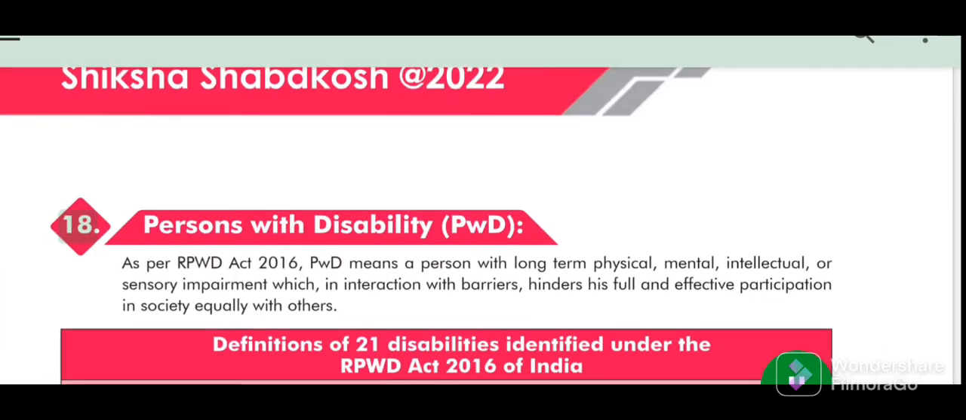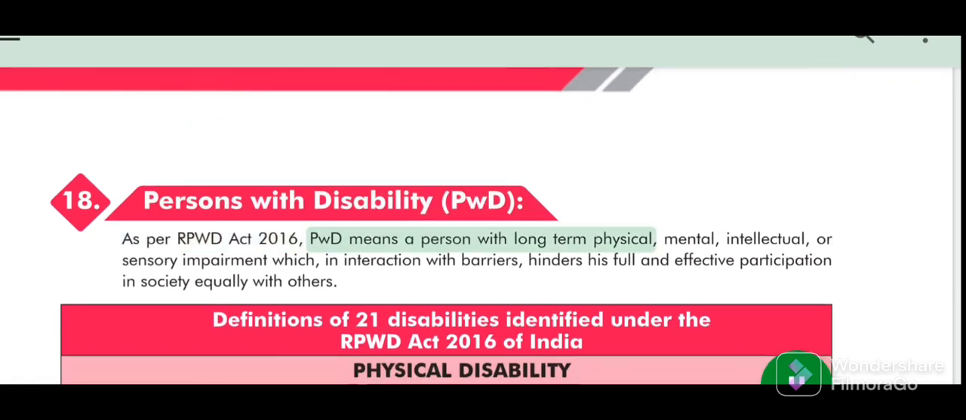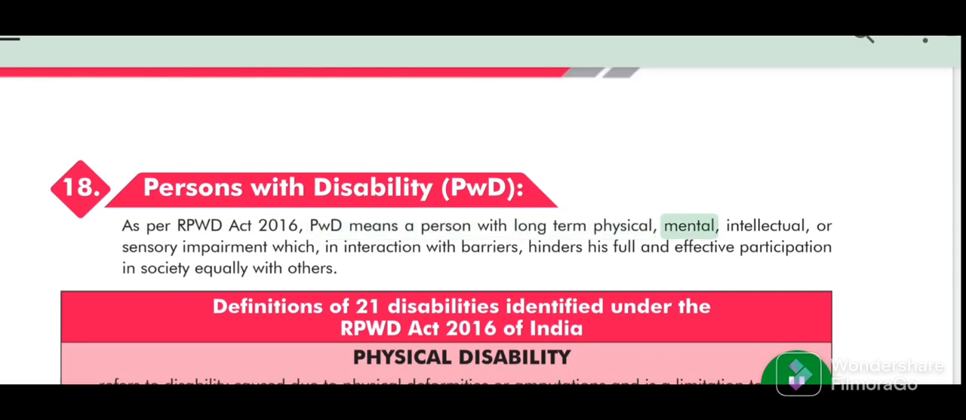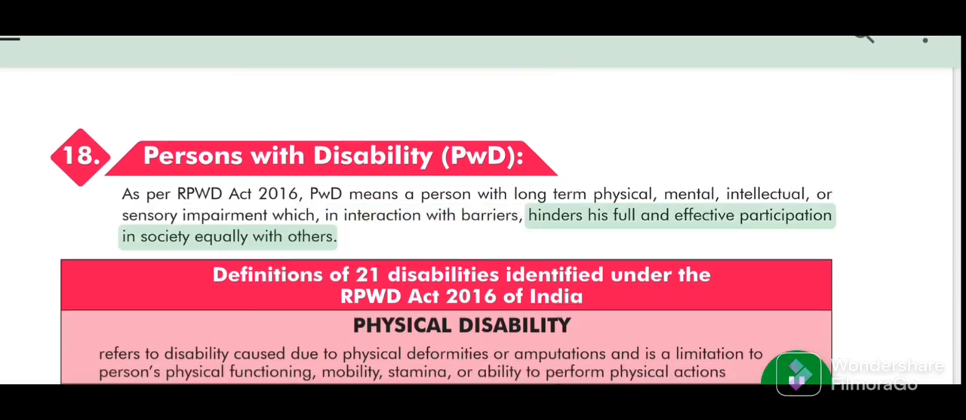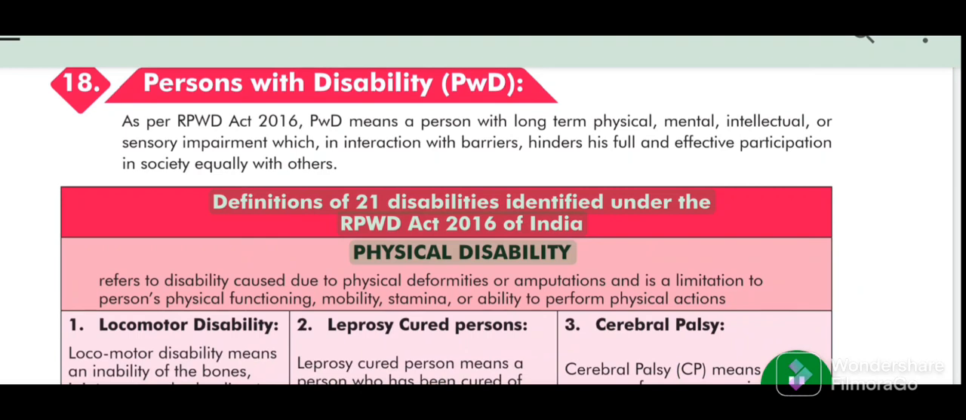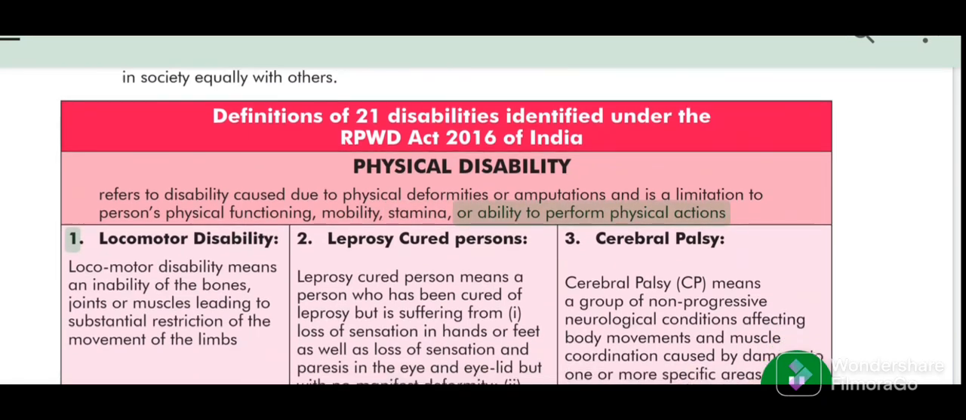18. Persons with disability, PwD. As per RPWD Act 2016, PwD means a person with long-term physical, mental, intellectual, or sensory impairment which, in interaction with barriers, hinders his full and effective participation in society equally with others. Definitions of 21 disabilities identified under the RPWD Act 2016 of India. Physical disability refers to disability caused due to physical deformities or amputations and is a limitation to a person's physical functioning, mobility, stamina, or ability to perform physical actions.